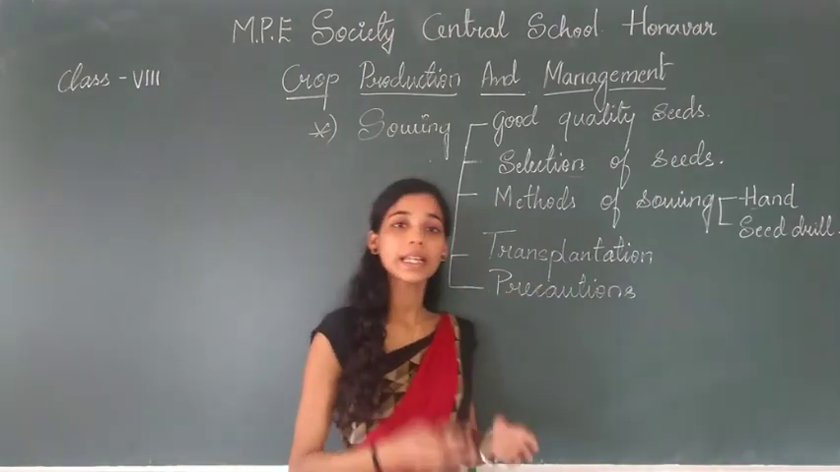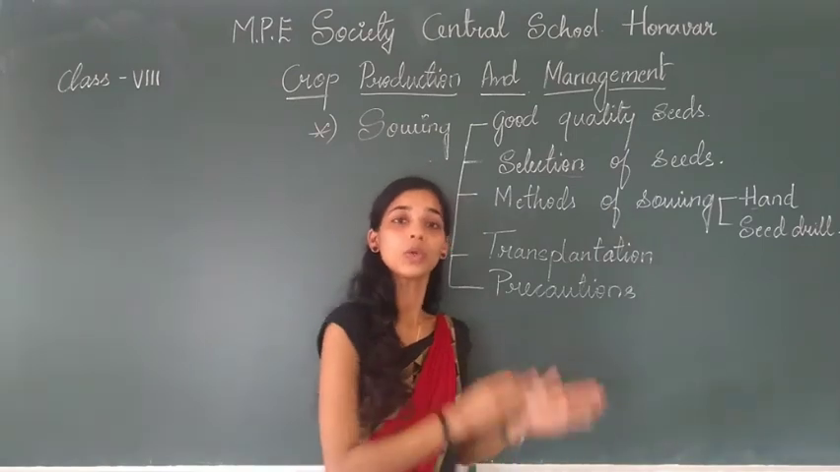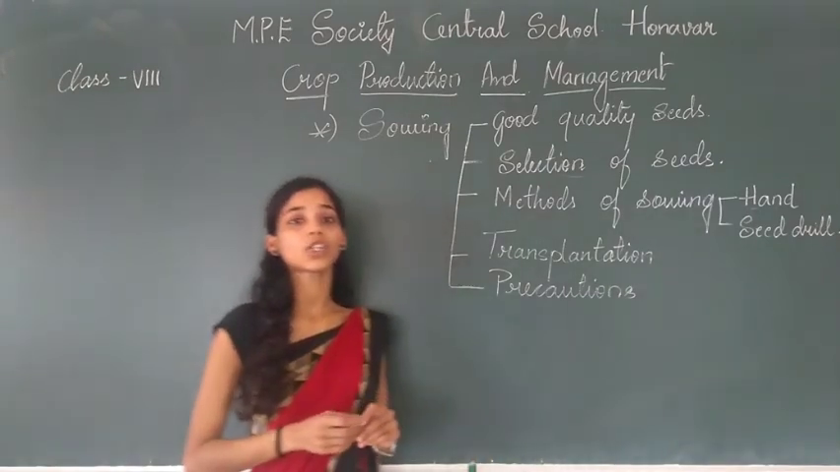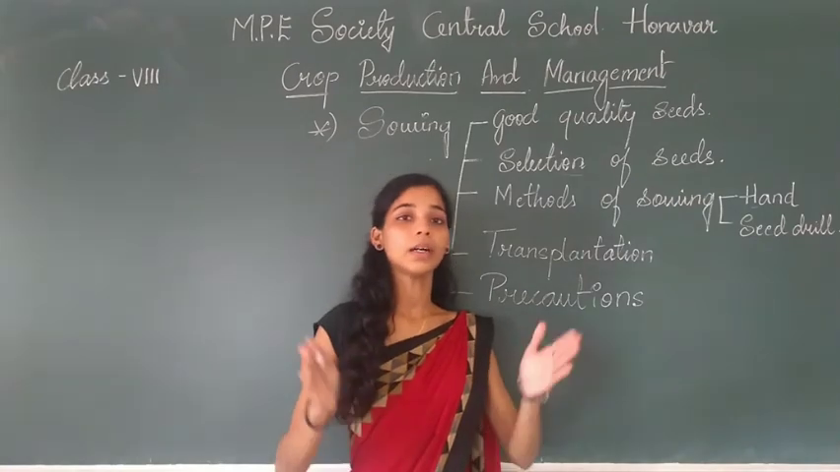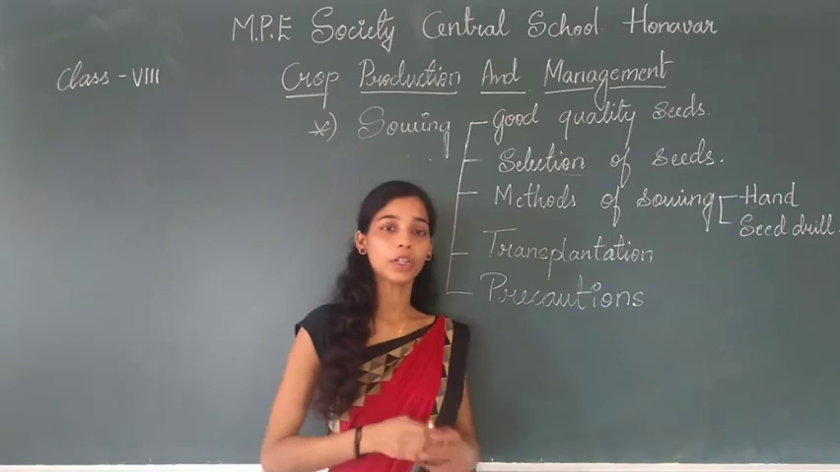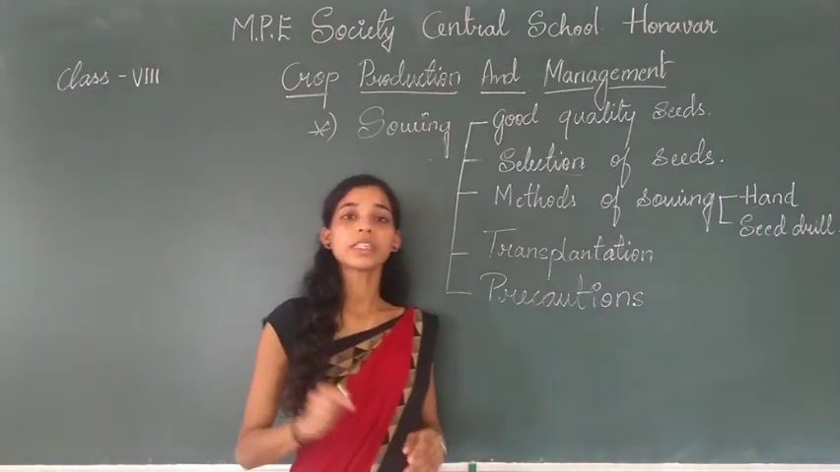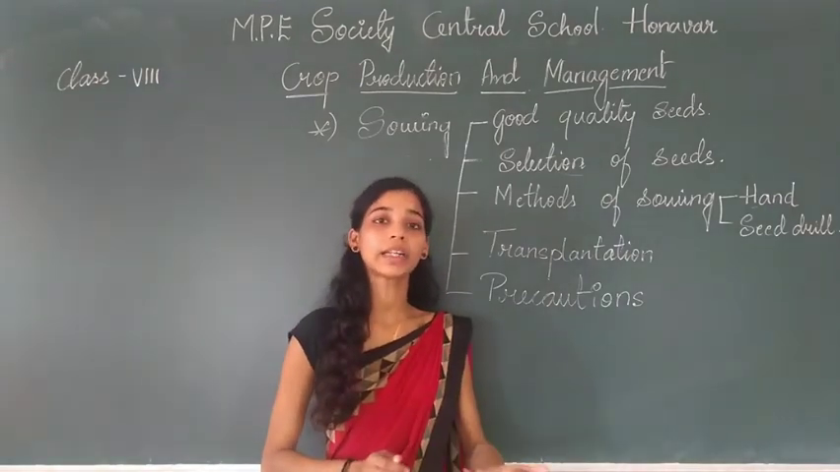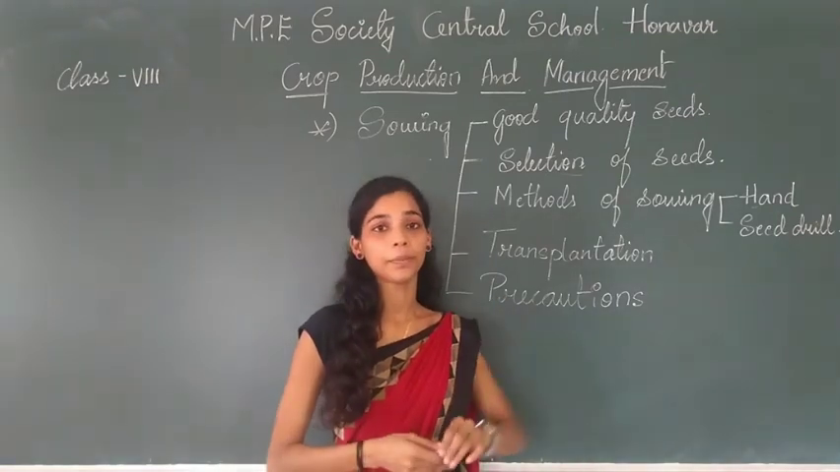Now, how do we select the seeds? How do we come to know which is a good seed and which is a bad seed? There is a technique for selection of good quality seeds. We just take a bucket containing water, and in that bucket you pour the seeds. When you pour the seeds, you need to stir it. And when you stir it, you can find most of the seeds settle at the bottom of the bucket, and some of the seeds start floating.